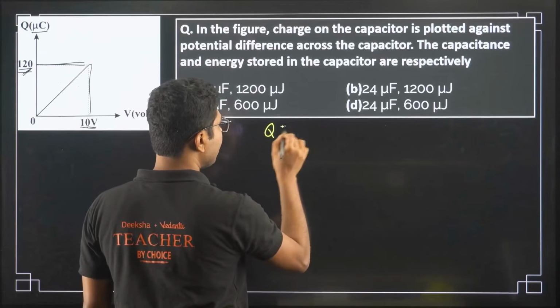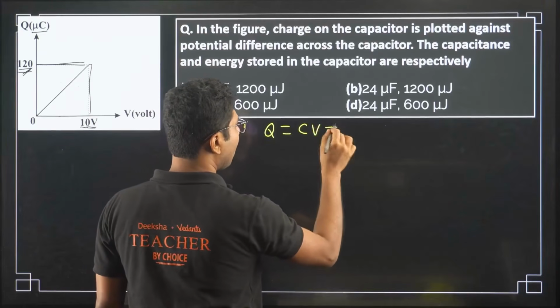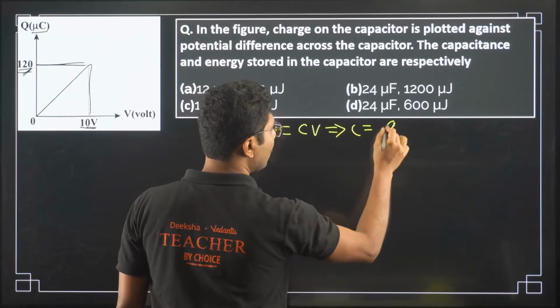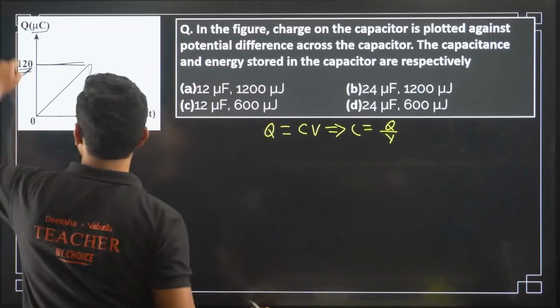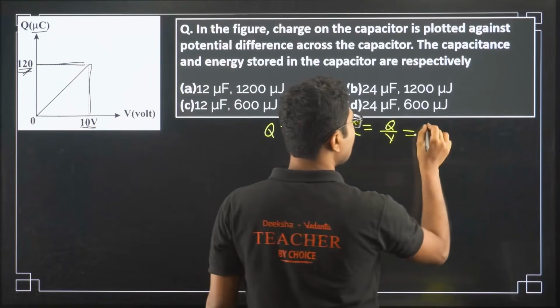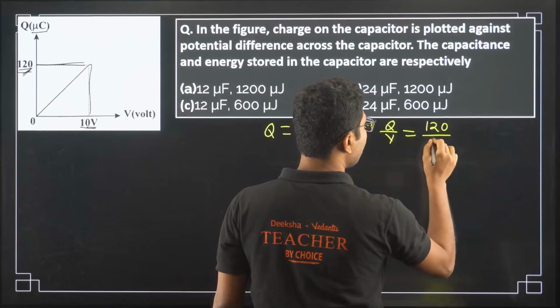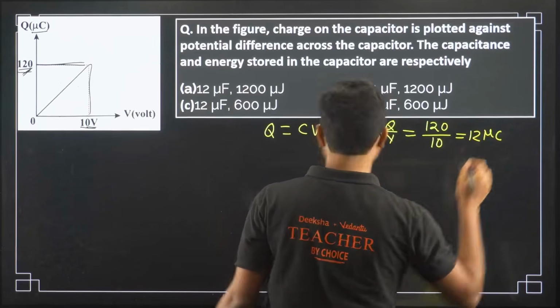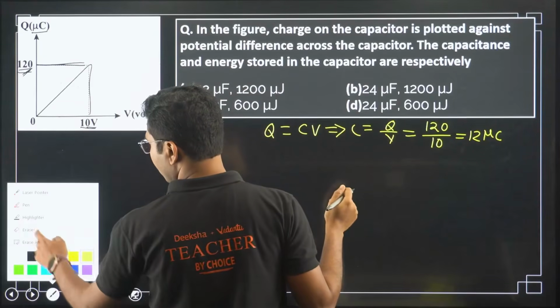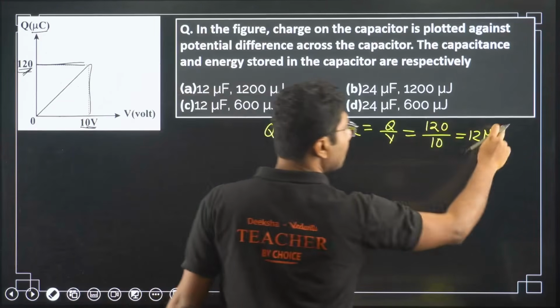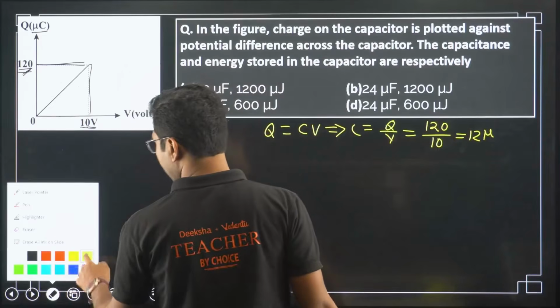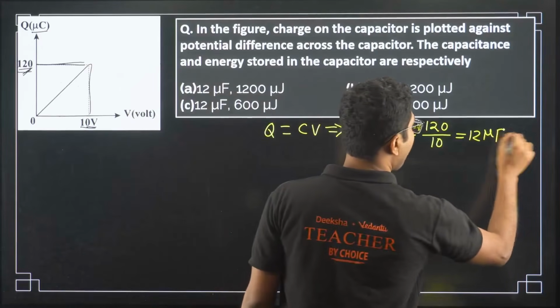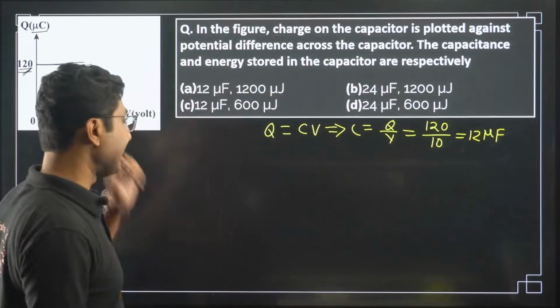Q equals CV, or C equals Q by V. So what is Q? Q is 120, and what is V? V is 10, so it will be 12 microfarad. So 12 microfarad is the capacitance of the capacitor.